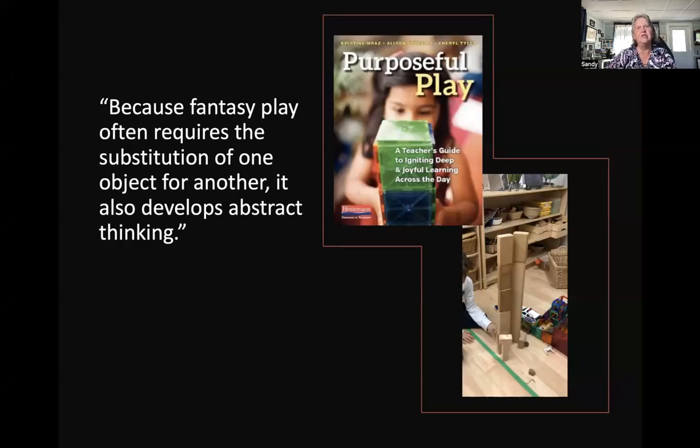I know of some schools that have been using this book, Purposeful Play, and I got a chance to look at that book. One thing that struck me was this idea of substitution. When you watch young children play, they build things with blocks. It's not uncommon for them to have trucks inside a house.